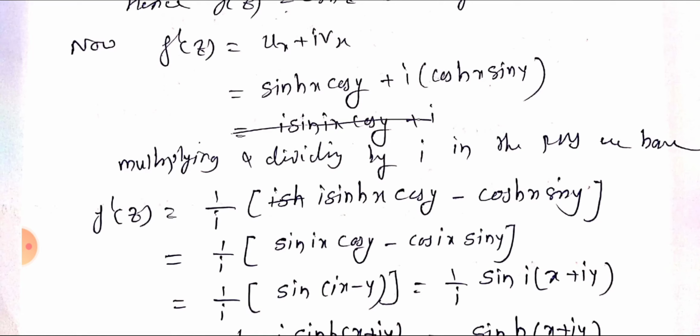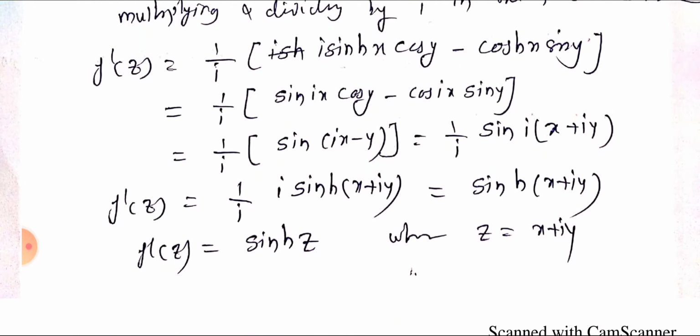So 1 by i sin of ix minus y, because here the sin of a minus b formula is applied. So that is 1 by i sin of i into bracket x plus iy, taking i outside. So f dash of z equal to 1 by i sin of i times x plus iy, because sin i theta equal to i sin hyperbolic theta. That formula applies here. So it is equal to sin hyperbolic of x plus iy. Therefore f dash of z equal to sin hyperbolic z, where z equal to x plus iy.